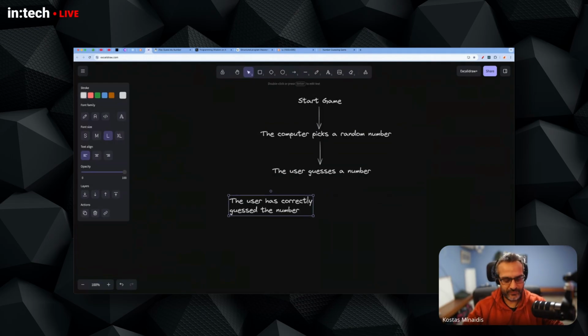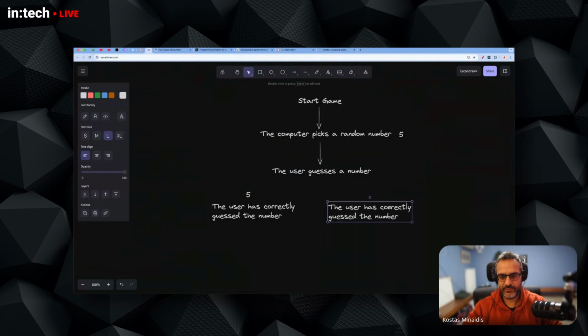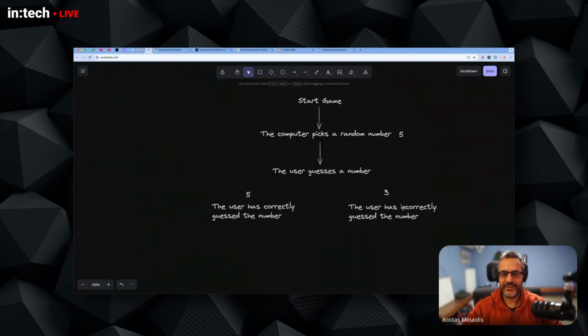So if the computer picked 5, and if the user picked 5, we have one thing that might happen. But what's probably most probable is that the user has picked a different number. So the user has incorrectly guessed the number.